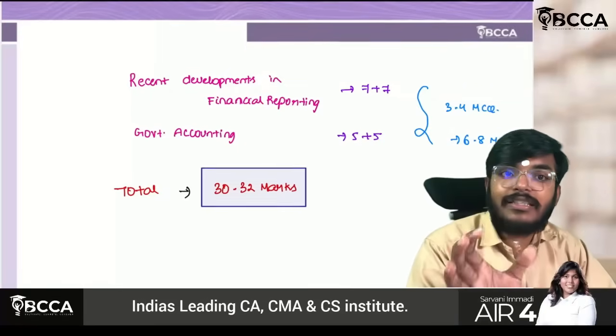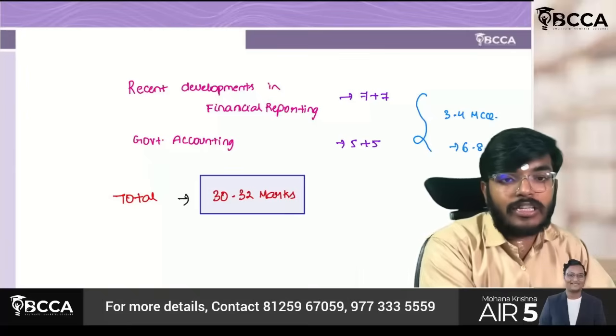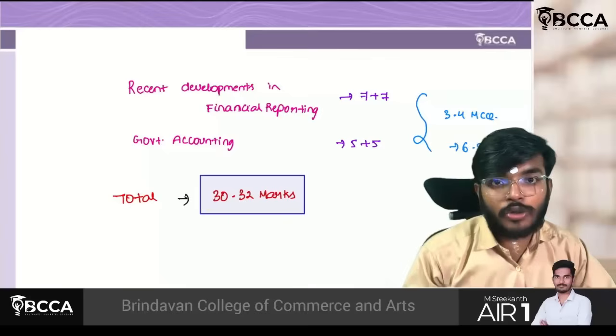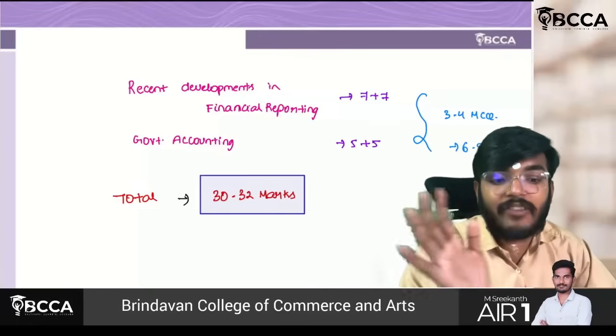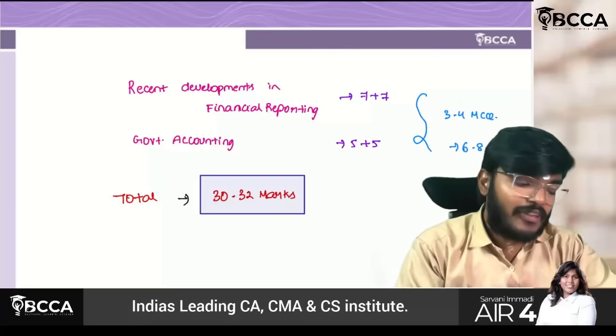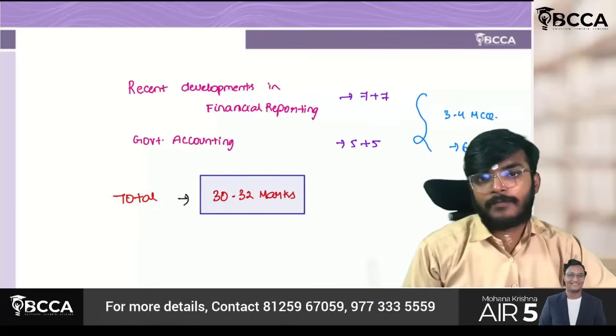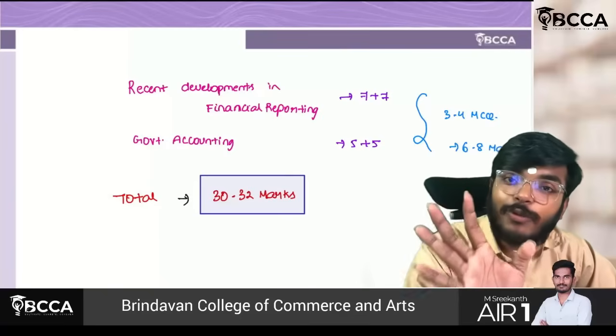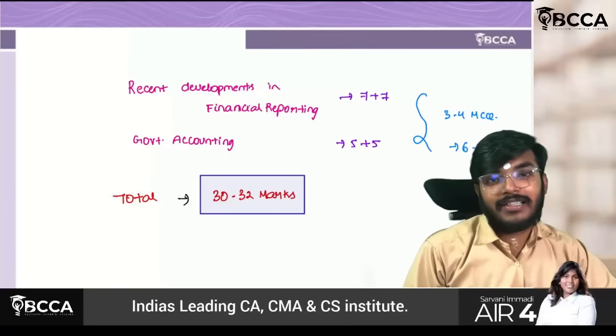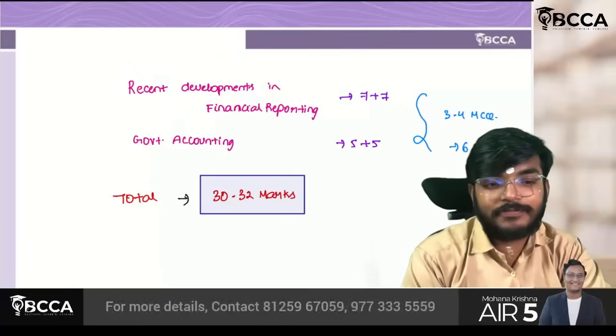What you have to do is watch this marathon continuously 3 to 4 times. Then make proper short notes and try to replicate 85 to 90% of the content. Then from these 30 to 32 marks, you will easily get 25 to 28 marks, and no one will stop you from getting an exemption. Okay? Yes, let's start the video.